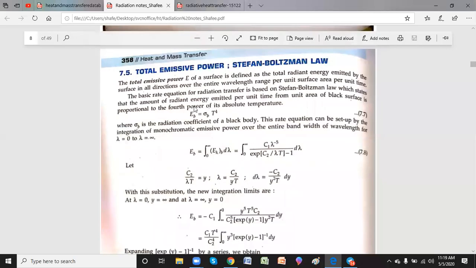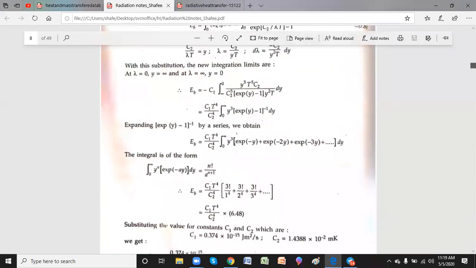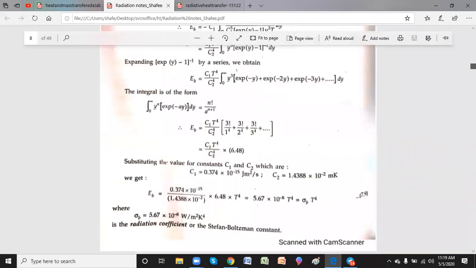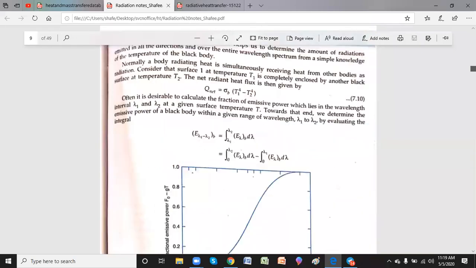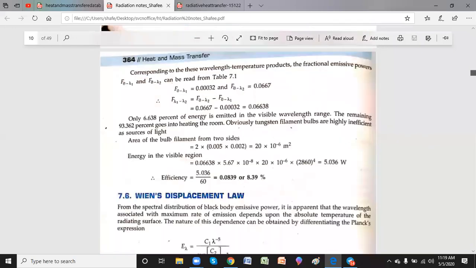The total emissive power is given by the Stefan-Boltzmann law, which is sigma b T to the power of 4. Those are the two basic laws of radiation we already discussed. The first one is Planck's law of radiation, and the second one is the Stefan-Boltzmann law. Now I'll go for the third one.